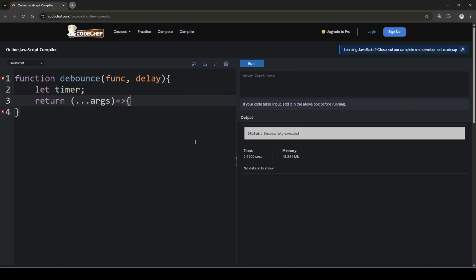Okay, so in this function, firstly we have to clear the timer.